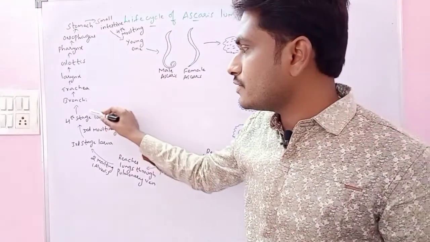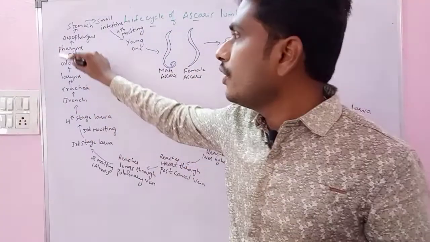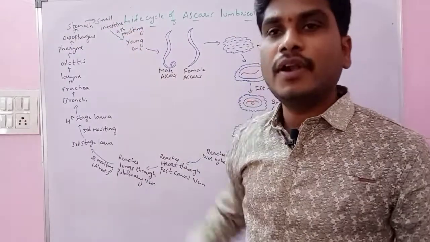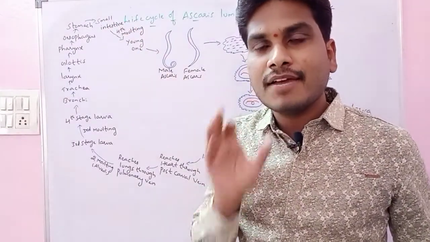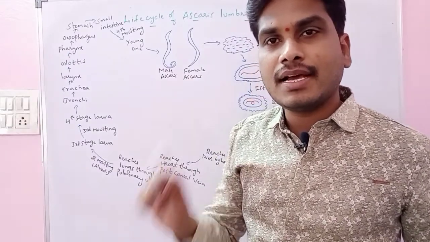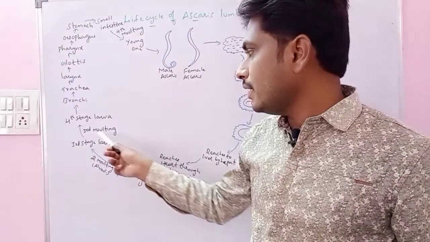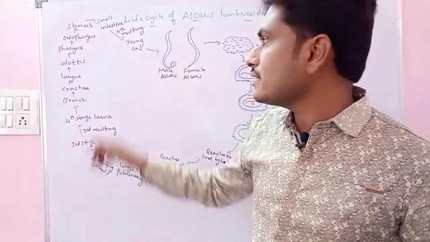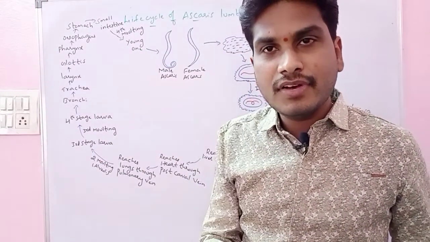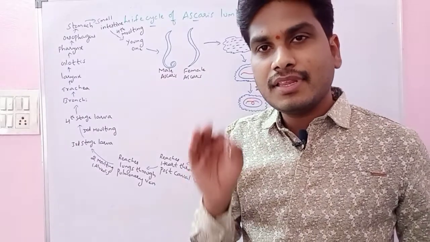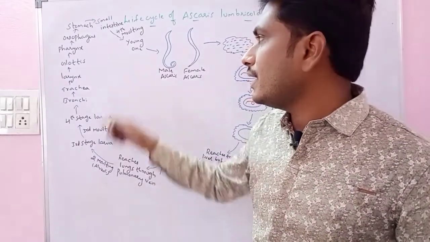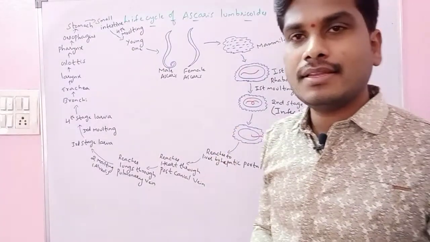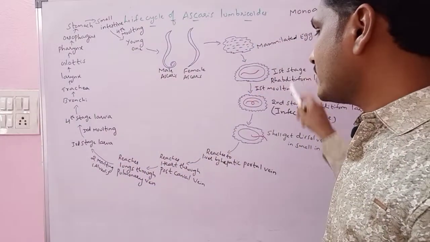This fourth stage larva is crossing all these parts, and lastly it is moving to what? Lastly it is moving to the small intestine. In the small intestine of a person, what is happening actually? It undergoes the fourth molting. Right? Fourth stage larva, fourth molting here. After fourth molting, what is happening actually? Young ones we are getting. The young ones, after 8 to 10 weeks, attain sexual maturity and form the male and female Ascaris here. The same fertilization occurs, the same life cycle continues here.